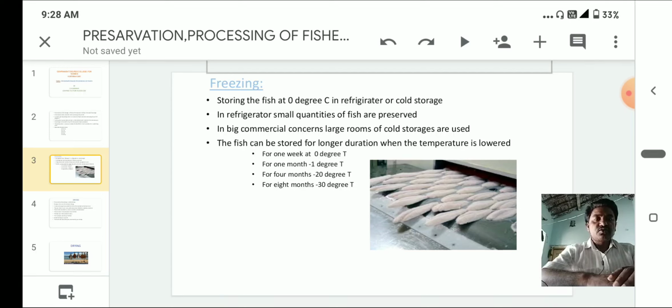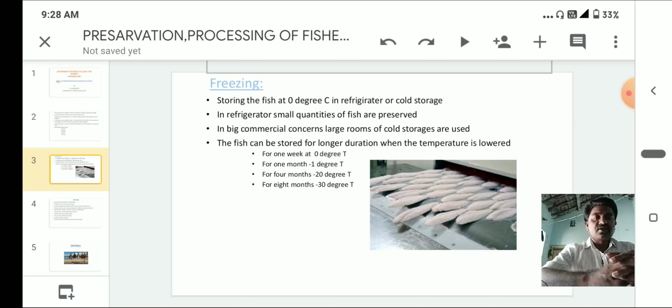The fish can be stored for a longer duration when the temperature is lowered. At lower temperatures, the fish can be stored up to 8 months. So we have to store for 1 week at 0 degrees centigrade.